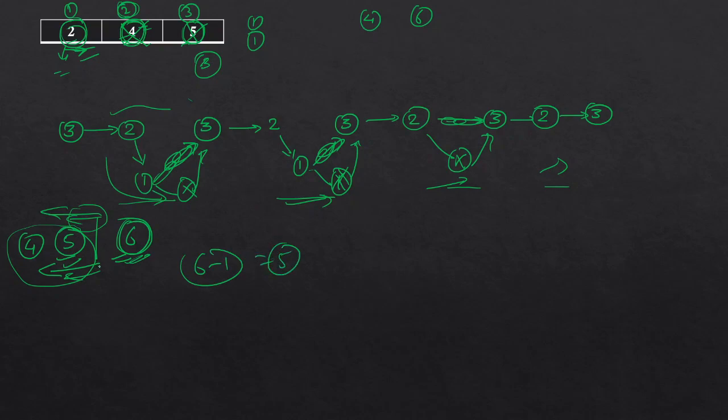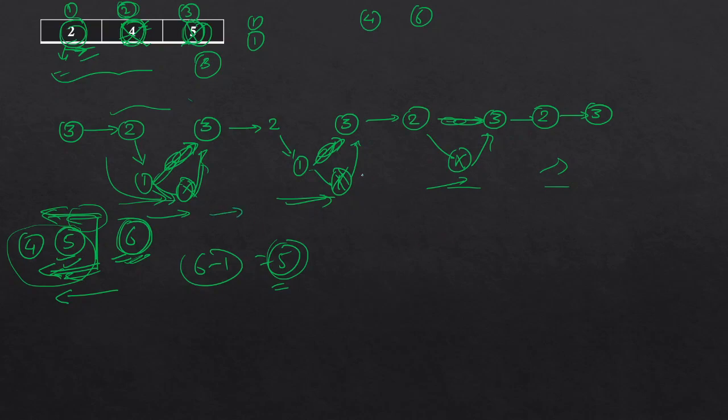And since it is sorted, every value that we have here will always be less than this particular 5. And since it is always less than 5, we can create another link and add it here. So by this, what I mean is, if the remaining sum is greater than the last one, then you can add it like this. If any number of them are there, you can add all of them.